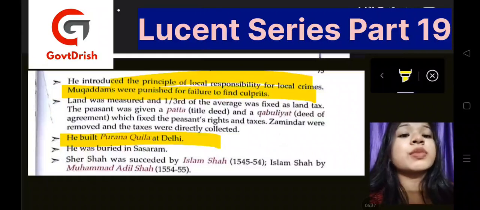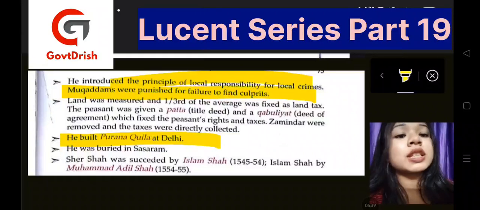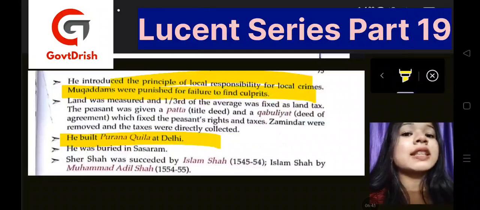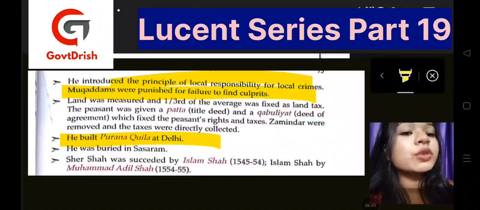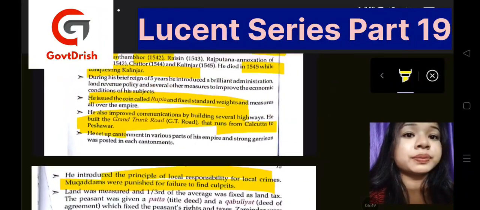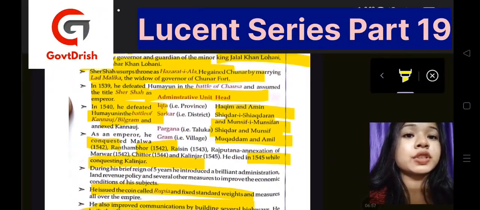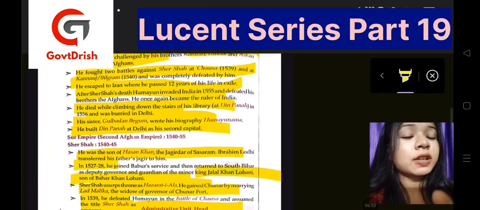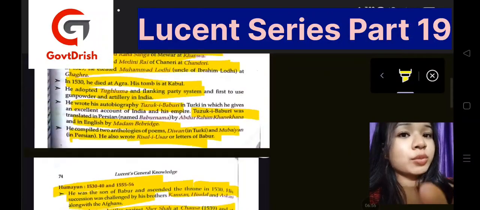He was buried in Sasaram, and he was succeeded by Islam Shah, that was in 1545 to 1554, and then Muhammad Adil Shah, that was 1554 to 1555. So this was all about Sher Shah, that was the second Afghan Empire. We knew about Humayun, Babur.